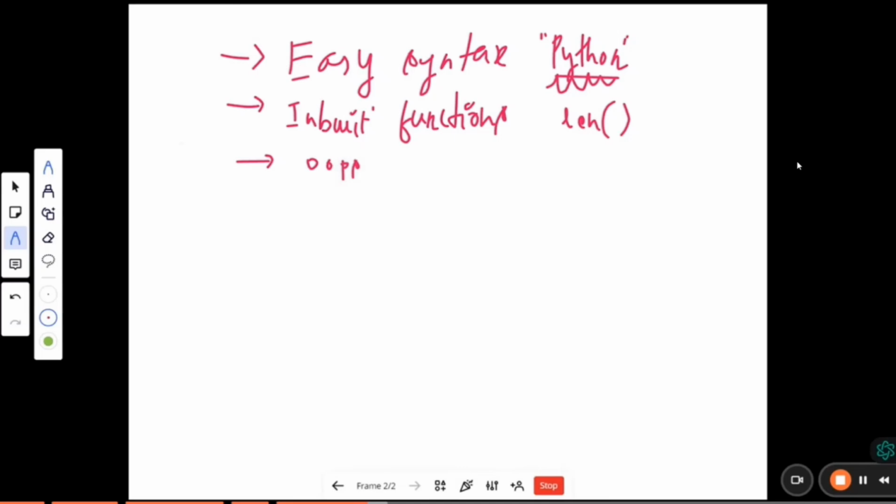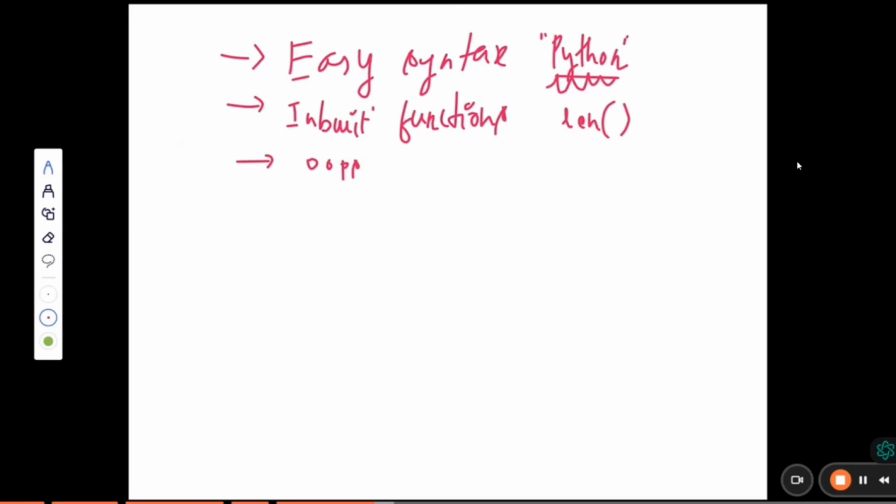OOPS is nothing but an object-oriented programming concept, which consists of classes, objects, everything. So don't worry about what OOPS is. Understand why Python follows OOPS. OOPS consists of many functionalities, and it is responsible for much of the functionality in programming.